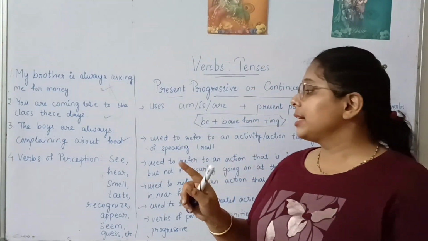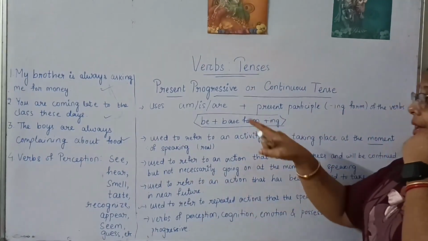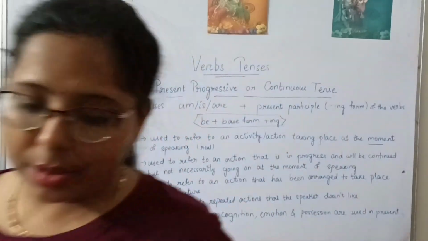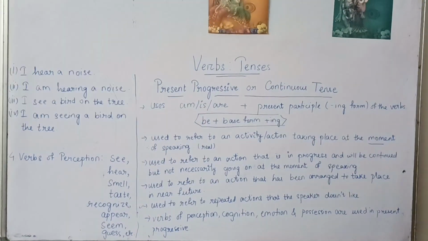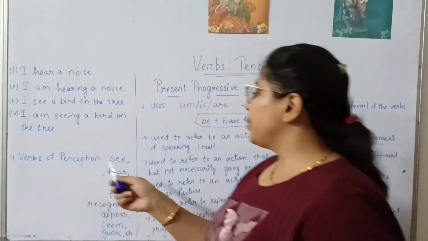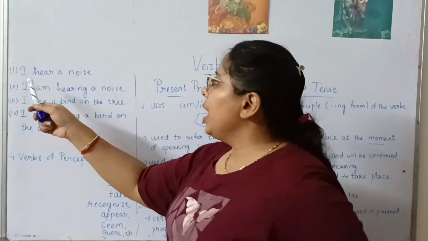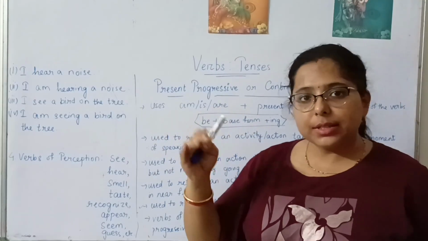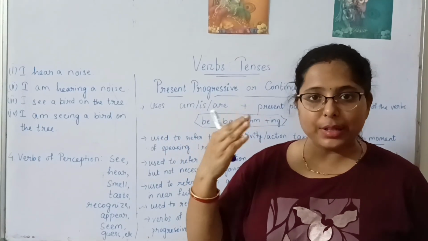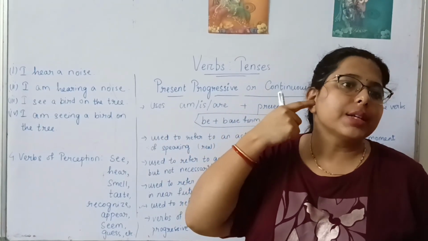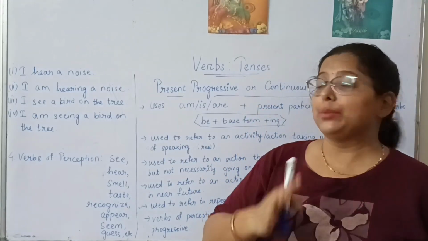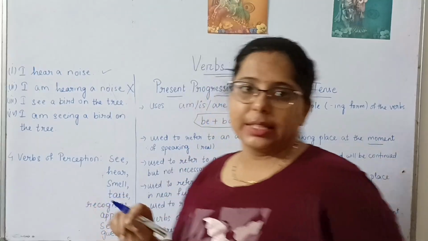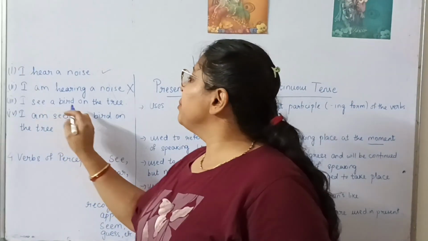Now, how this comes into use when we are talking about the present progressive or the continuous tense, that I'll explain first. So here you can see the verbs of perception. See here how we can use them. I hear a noise. I hear a noise means you are hearing some noise, right? So in that case, I hear a noise will be correct. We can't say I am hearing a noise. This is incorrect.